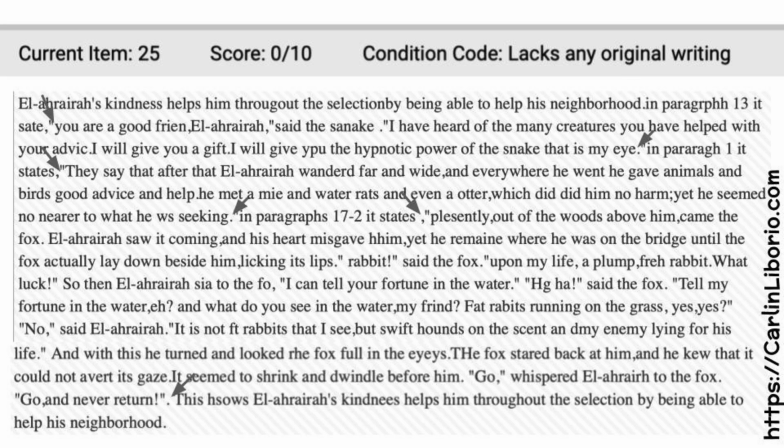Here's another one that also scored a zero. His kindness helps him throughout the selection by being able to help his neighborhood. Does that answer the question? And then it's all quoted. The entire thing is quoted. This shows his kindness helps him throughout the selection by being able to help his neighborhood. Repeats exactly what the student put in the introduction, which doesn't even answer the question. So they cannot just quote the whole passage and have that be their whole essay.